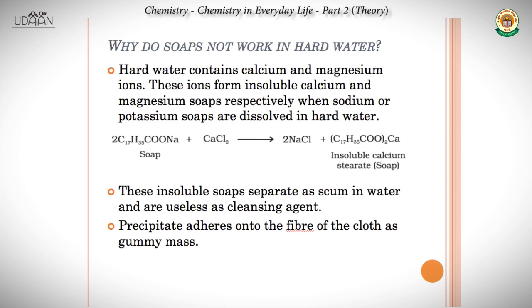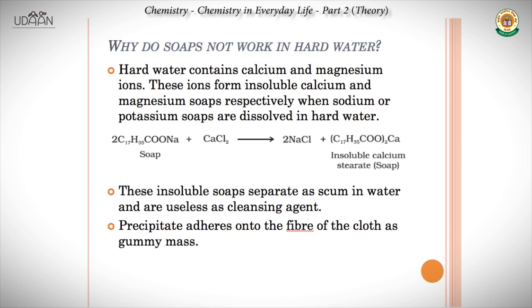Now, this is a very important concept, a very, very important question. Why do soaps not work in hard water? So when we wash clothes using hard water, the soaps do not work at all. The clothes become yellowish in color. Why does that happen? There's a scientific reason for that. The chemistry involved gives us the reason for that. So hard water contains calcium and magnesium ions.